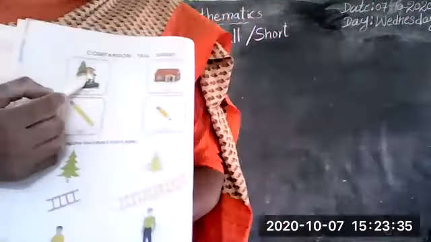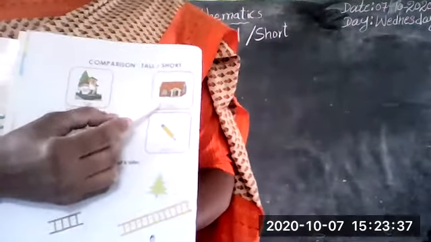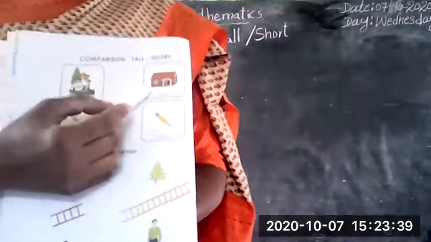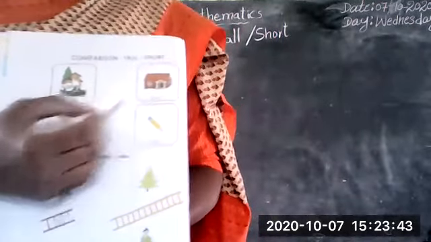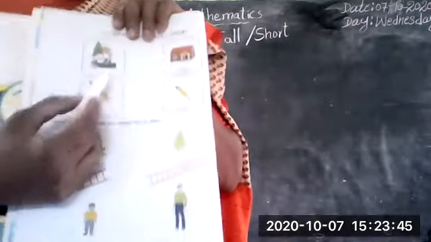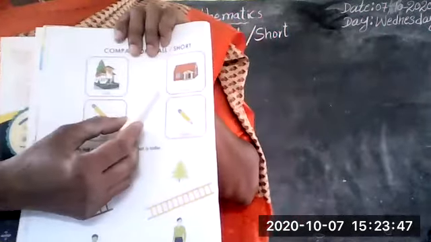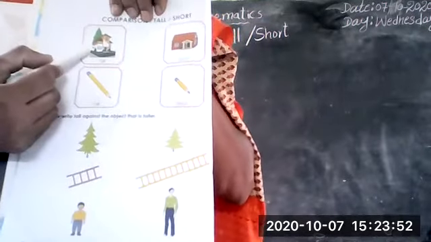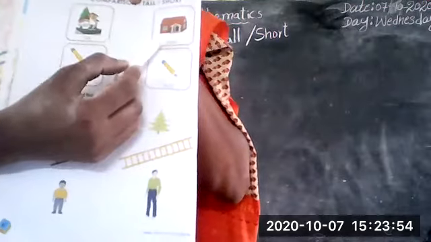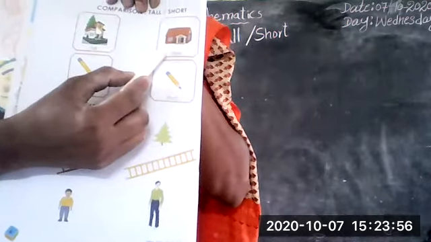See here, books. Now I am showing you the textbook. This is a house. This is a short house. These two are houses only, but something is different. Yes or no? Yes. This is tall in size. This is short in size.